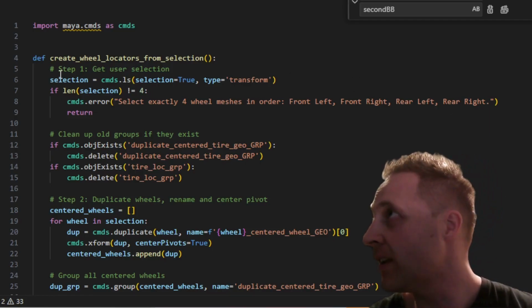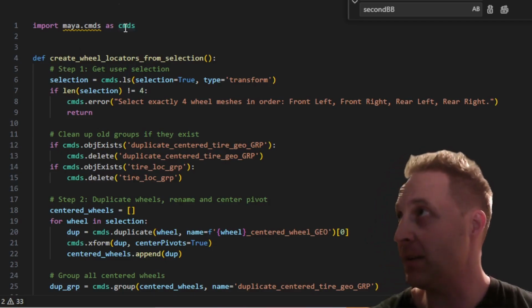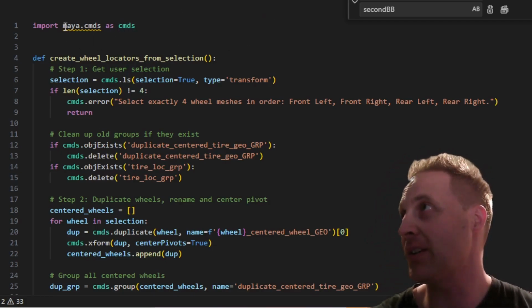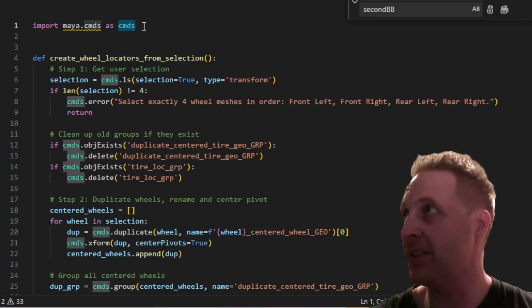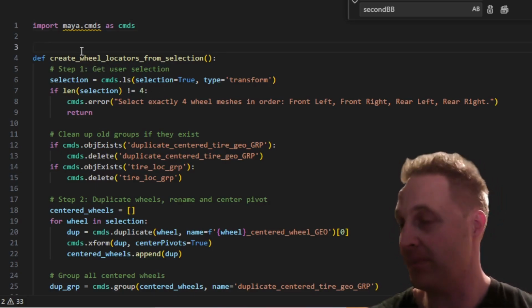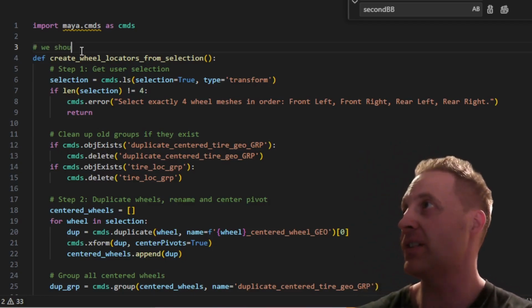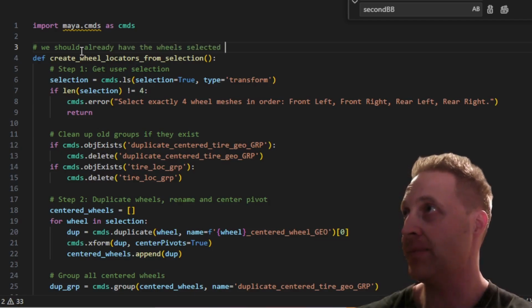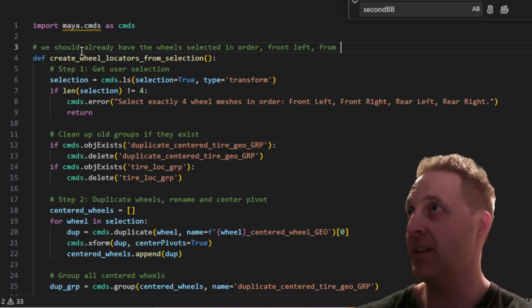Alright, so step 1, import Maya commands as cmds. We're importing the Maya commands, referring to it as cmds with this short form here. Okay, so we've got our method, create wheel locators from selection. So step 1, get user selection. At this point we should already have the wheels selected in order: front left, front right, rear left, rear right.